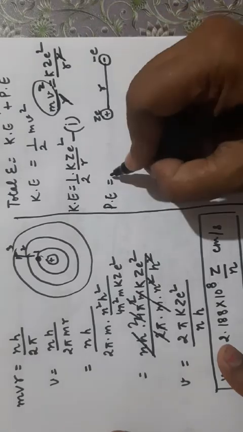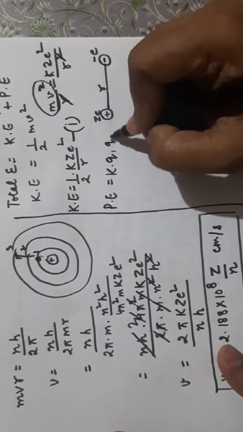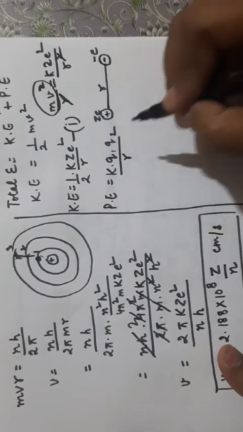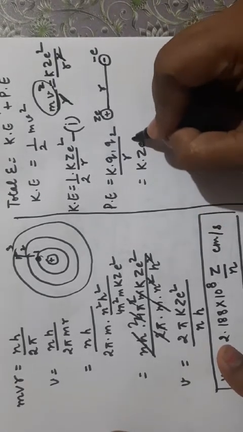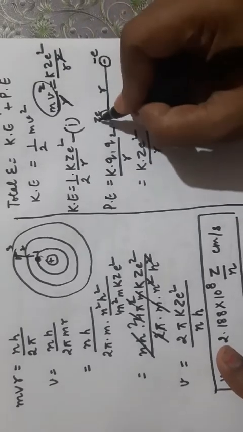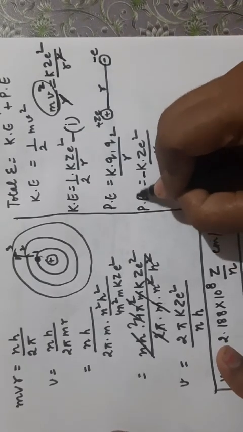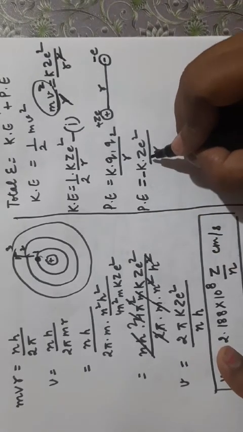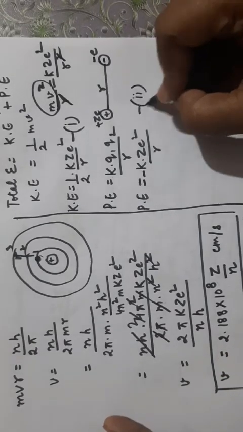So potential energy will be k into Q1 into Q2 upon the charge separation, that is k into Ze square upon r. Now we have to take the signs, here plus, here minus. So the formula will become potential energy is equal to minus kZe square upon r.